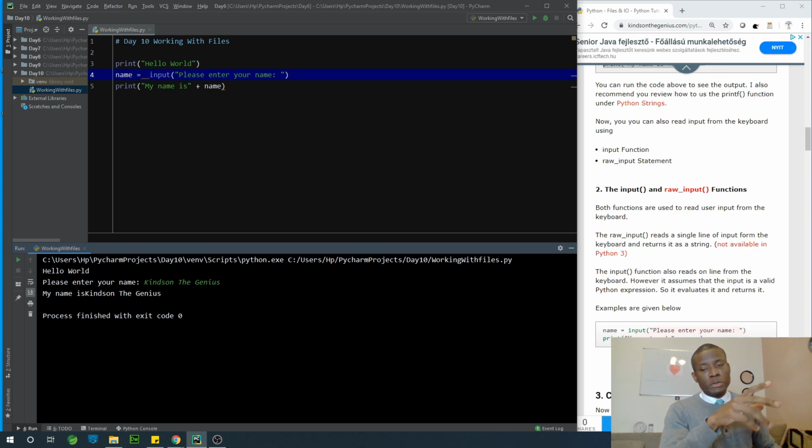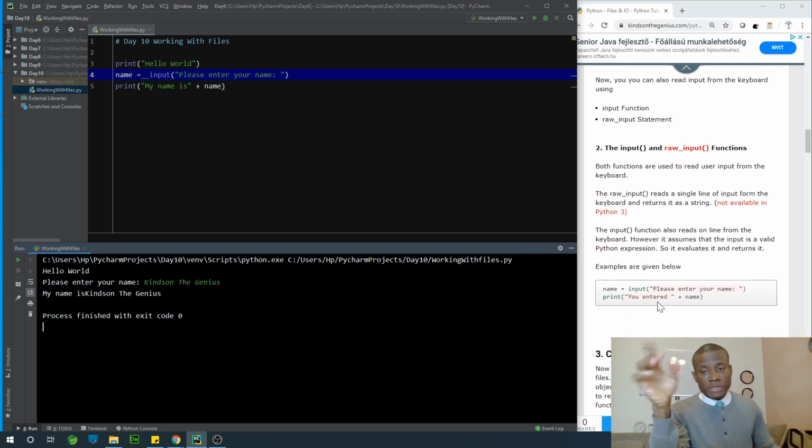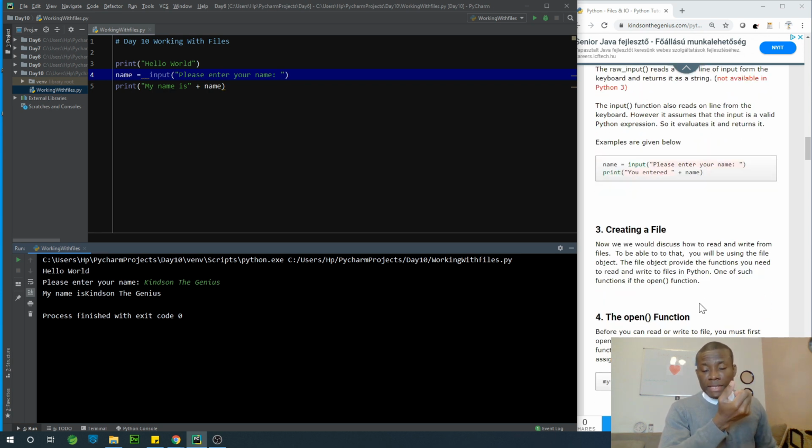Alright, so you can talk about raw input that was available in Python 2, but now in Python 3 it's not there, so don't worry about it. How do we create a file?